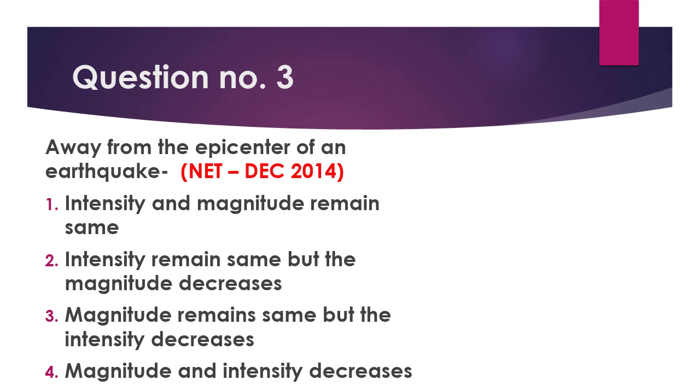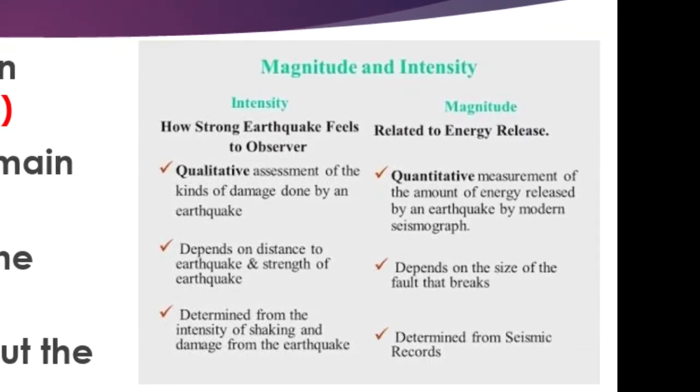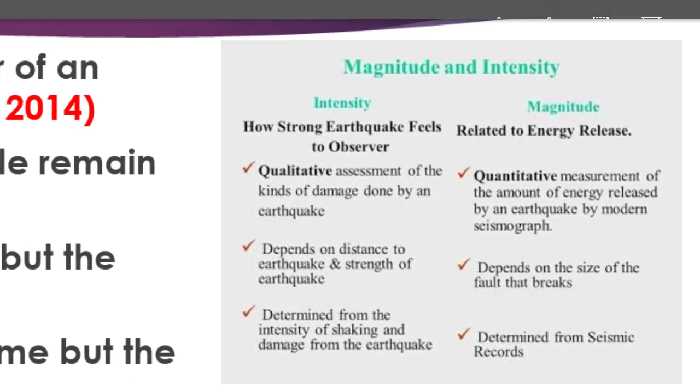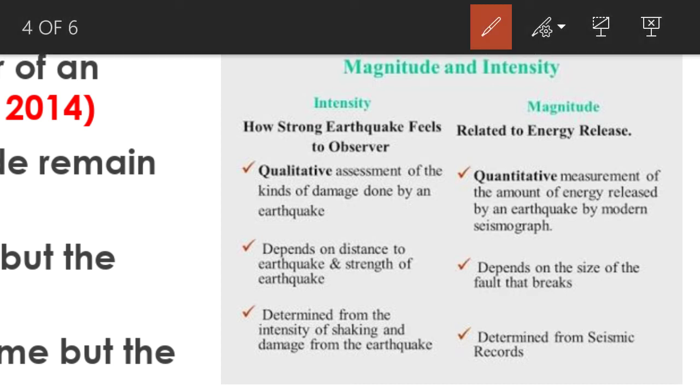Now the third question is, away from the epicenter of an earthquake, what will happen? The answers are composed of intensity as well as magnitude change. I have put a picture here, and you can see what is happening. You have intensity on one side and magnitude on the other side. This photograph is taken from Google Images.